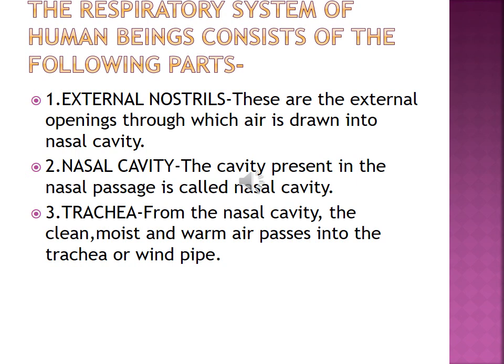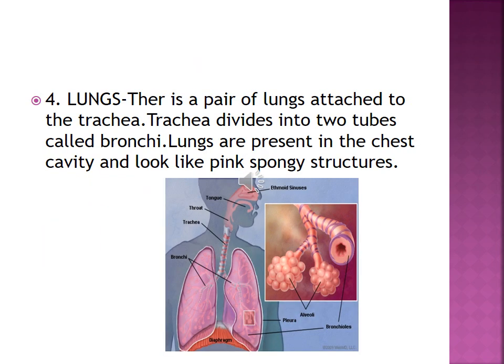The trachea is divided into two tubes called bronchi, singular bronchus, which enter the lungs. There is a pair of lungs attached to the trachea.